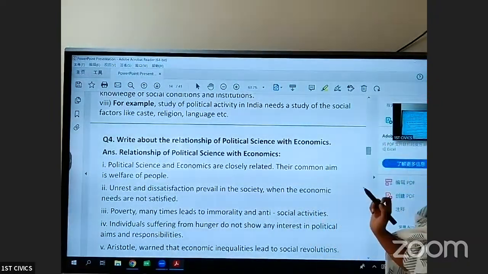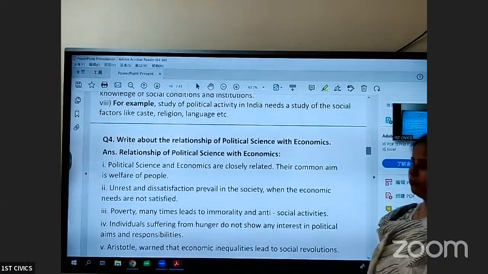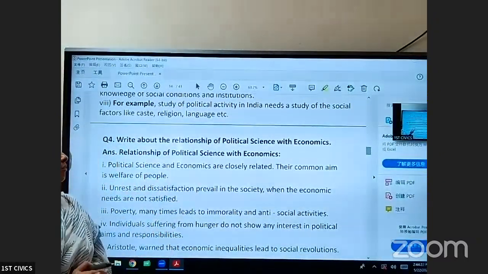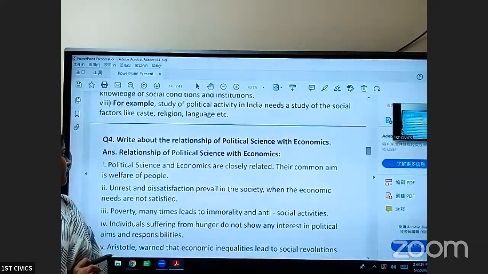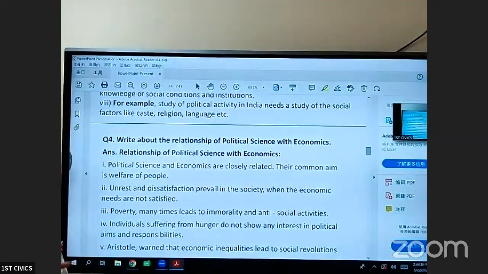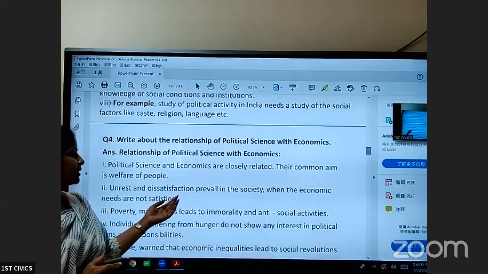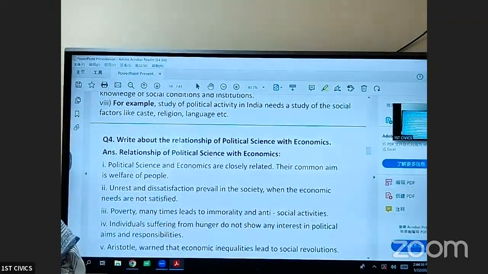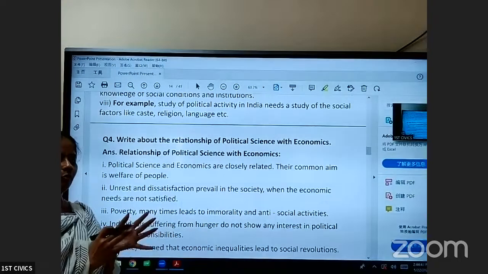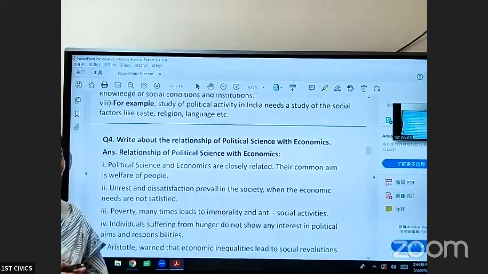Next is the relationship between political science and economics. Political science studies government and state, whereas economics deals with wealth. They are closely related, and their common aim is the welfare of the people. Unrest and dissatisfaction prevail in society when economic needs are not satisfied. Government will make policies for the welfare of the people, so it has to consider the needs of the people while making policies.